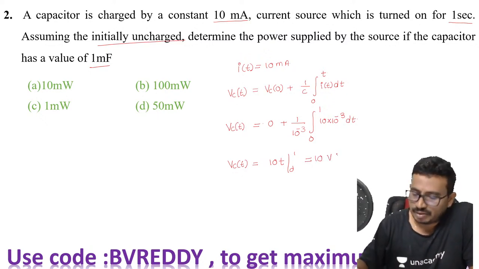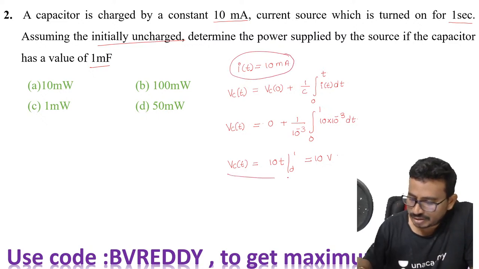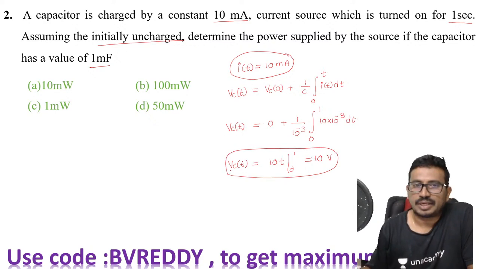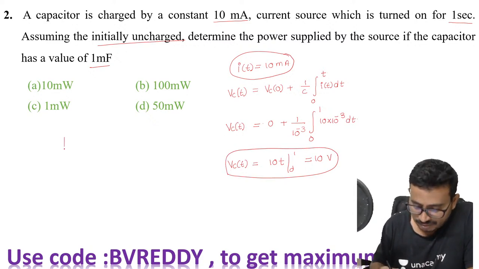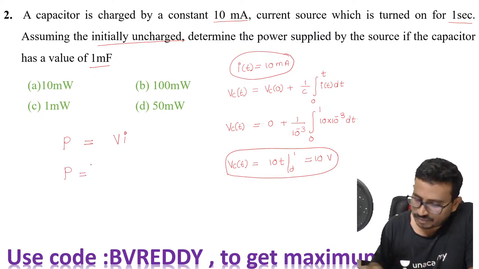So we got the current passing through the capacitor and the voltage across the capacitor. From this, can I get the power? The power is given as V into I, which is the power across the capacitor. How much is this? This is 100 milliwatts.